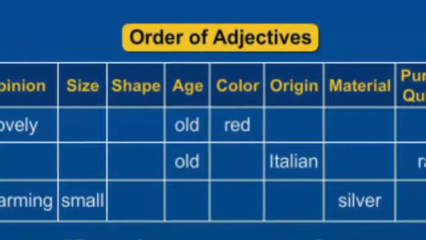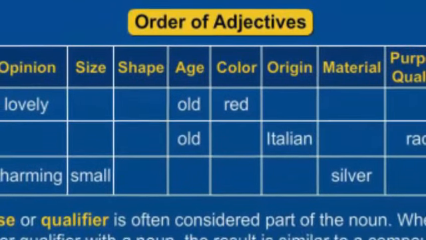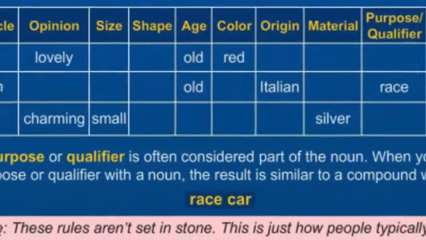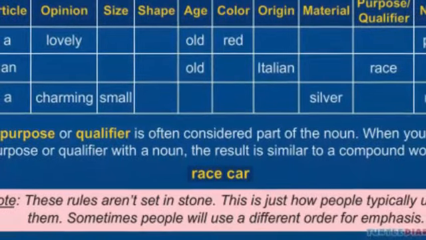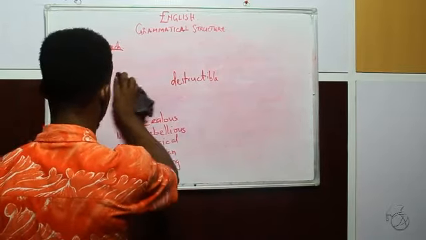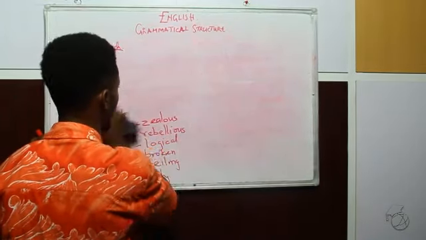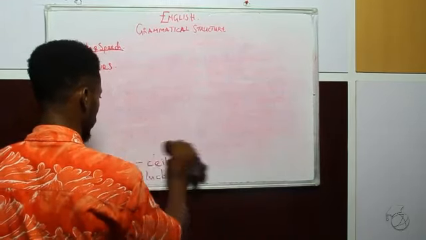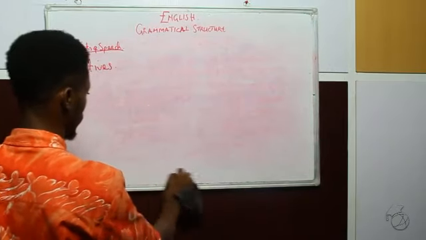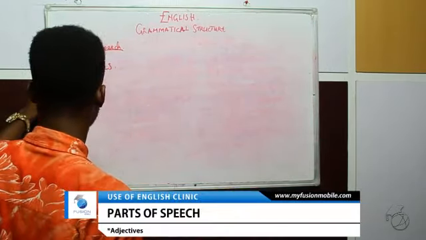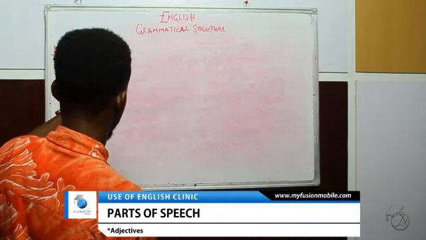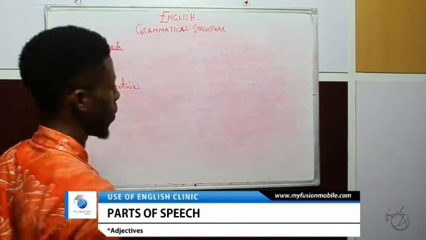Sometimes two or more adjectives describe a noun in a sentence, and students are confused as to which precedes which, that is, the order in which they should appear. Here is a guide. Order of adjectives.